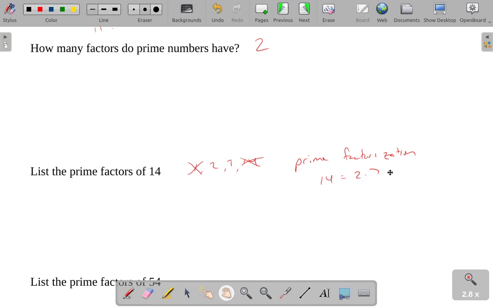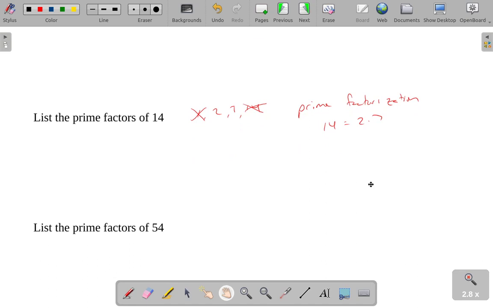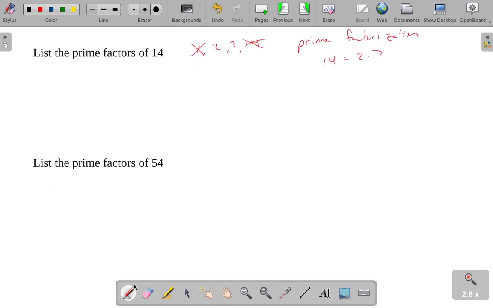And if we allowed 1 to be a prime number, we would have to have all sorts of additional statements saying, oh, we exclude 1 from this definition. So kind of they don't fit very well because of that sort of thing.